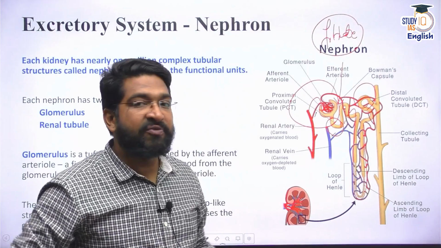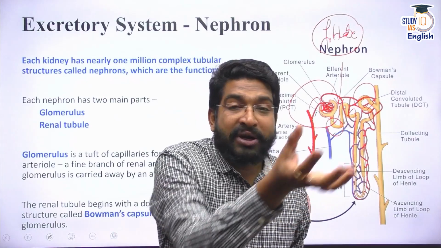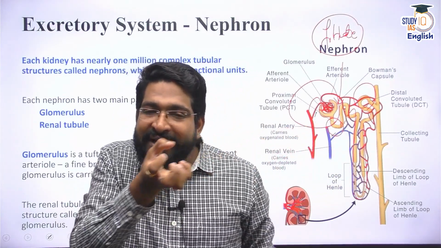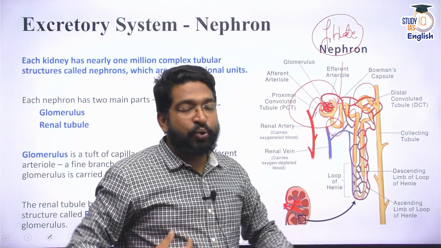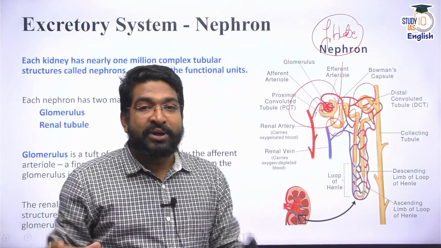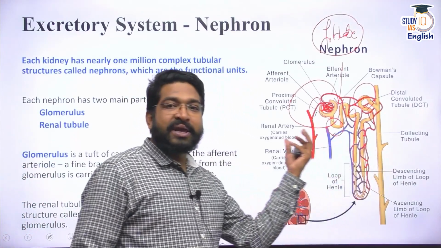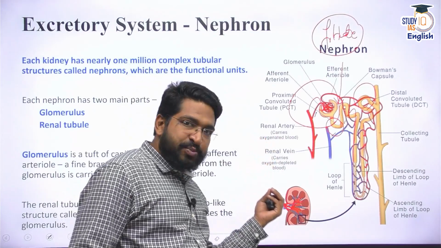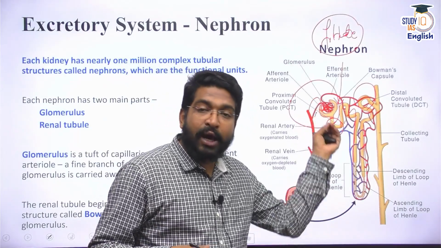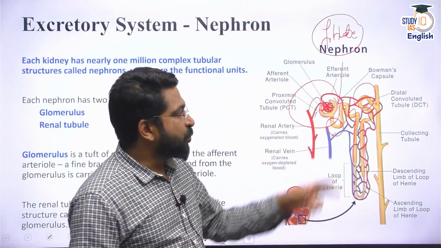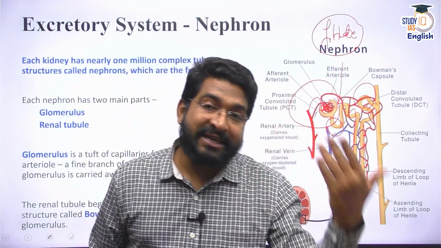This filtrate has to be continuously concentrated. Why? Because if I have to remove ammonia from my body, ammonia in a dissolved form in water is filtered in the glomerulus and reaches inside this nephron. But if too much water is wasted as urine, you will see a lot of dehydration in our body. That means some amount of water has to be reabsorbed back by the blood vessels. Some other waste products have to be given out. Some useful ions which have been absorbed along with the waste material have to be given back. So in the proximal and distal convoluted tubes, reabsorption and different secretions take place.